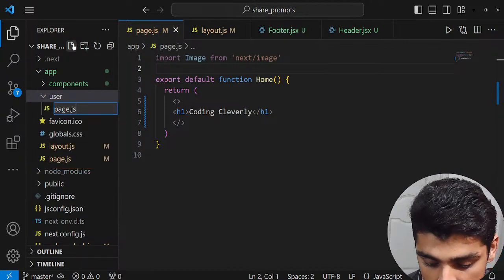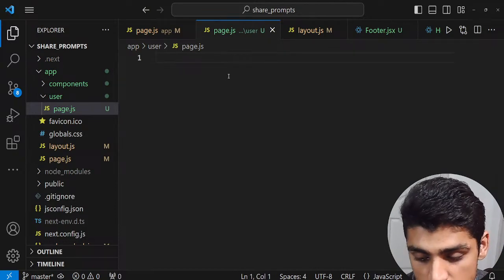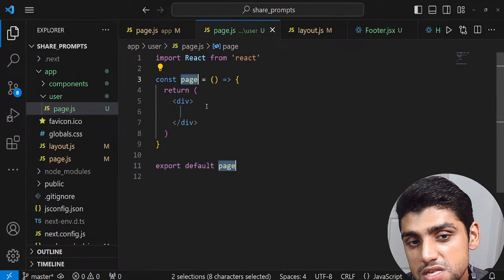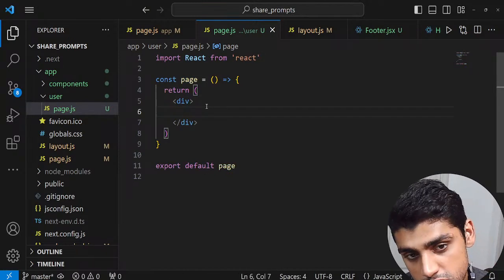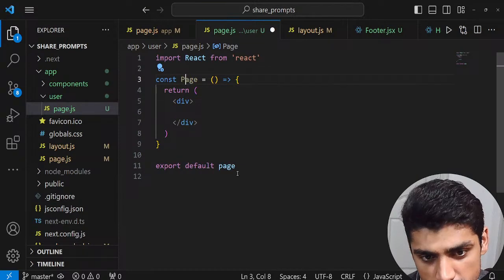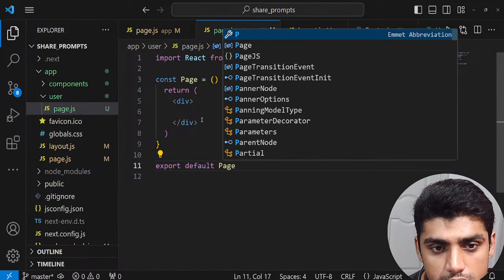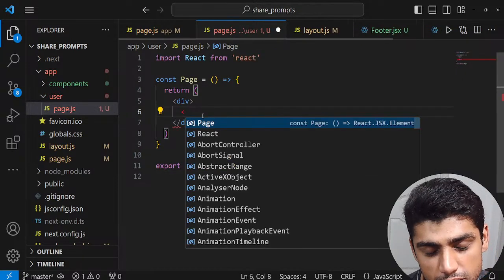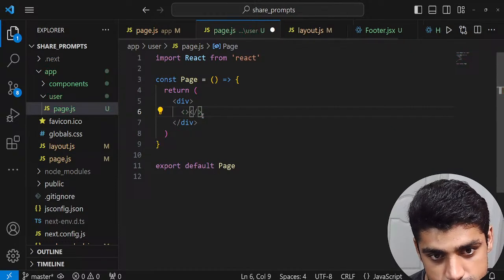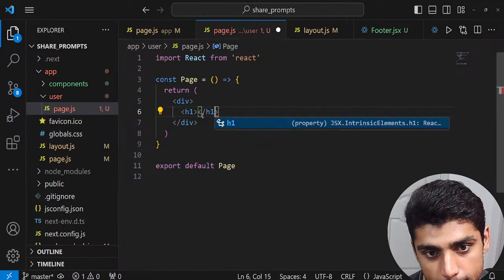page.js file. This page.js file will be a component, and this is the user thing. So to keep the convention proper, make it all caps. And over here, I'm just going to type in, what I was thinking of as a users page, right? So I could just type in h1 over here as well.